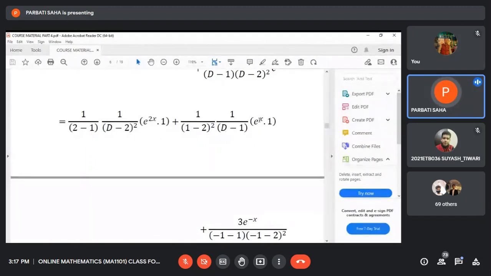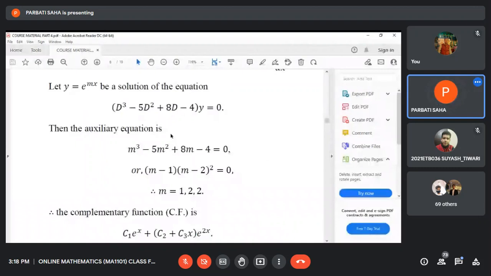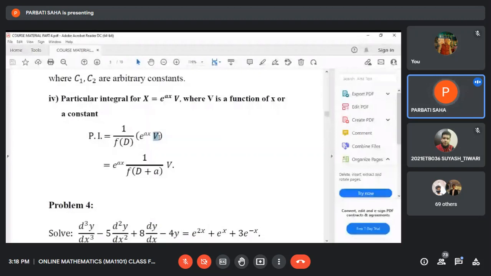So you cannot apply the first formula for finding the particular integral where the denominator becomes 0. In these cases, where we consider this exponential function but the denominator becomes 0, you may apply this formula. Just consider v as 1, that is a constant, and then you apply this formula. Today I stop here, up to this.